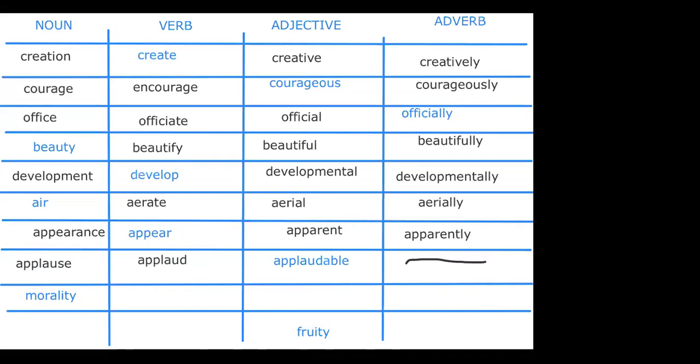Okay, morality, tell me the verb. Moralize. Moral is my adjective, do not make that mistake, that silly error. And here we have morally. There is nothing called moralate. No, incorrect if you have given moralate.